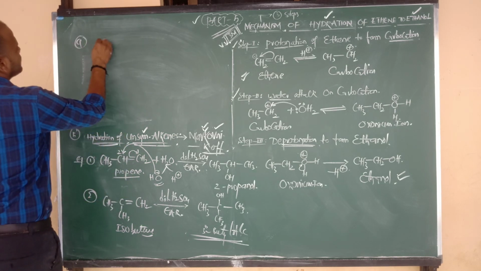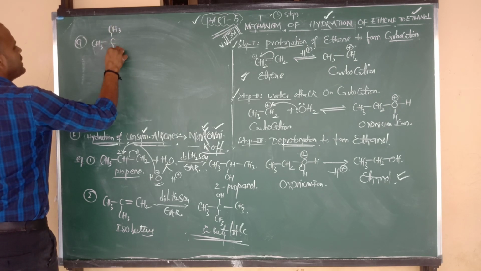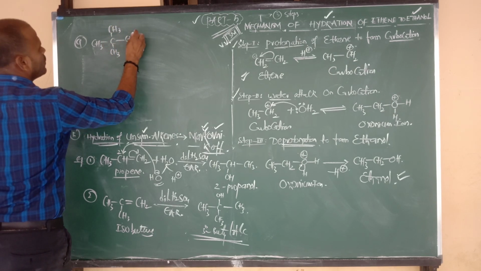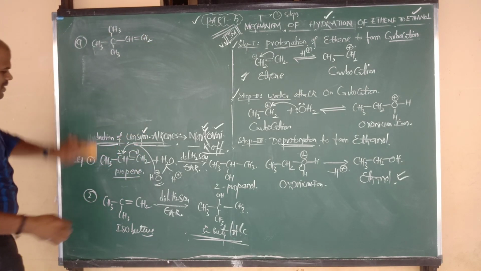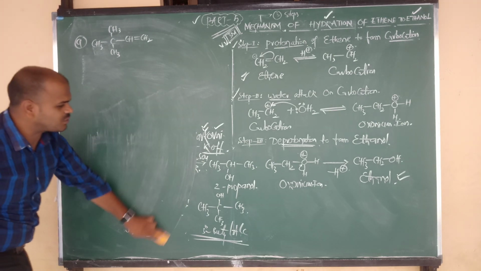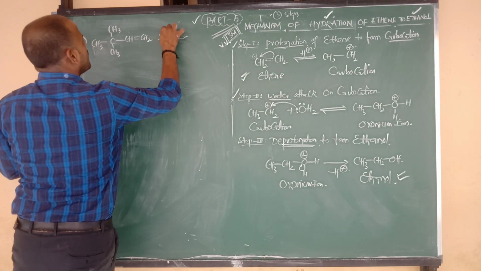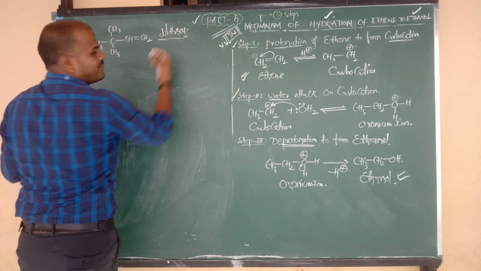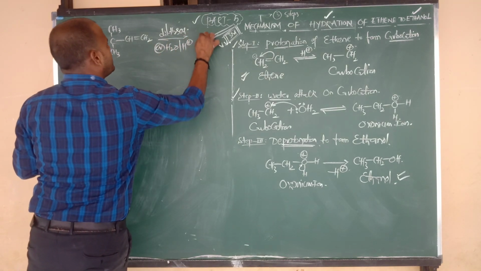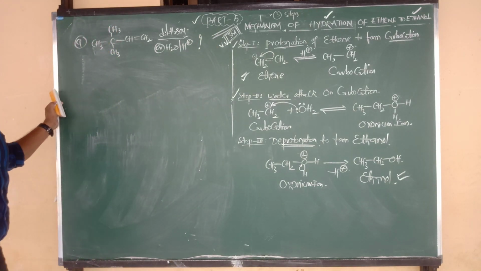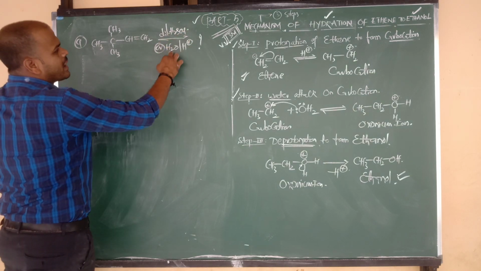The question is: CH3 bonded to C, above plane CH3, below plane CH3, bonded to CH double bond CH2. This is the question I have given to you. And suppose upon the arrow mark they have given dilute sulfuric acid. Otherwise they will give you the condition, addition of water takes place in acidic medium. Then they will ask you to write the possible product, or we can say the major product. Right, Nana? So dilute H2SO4 or addition of water.